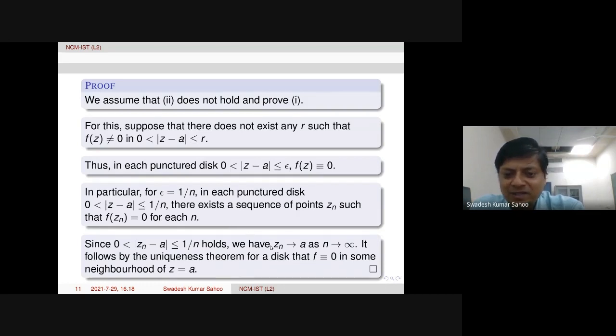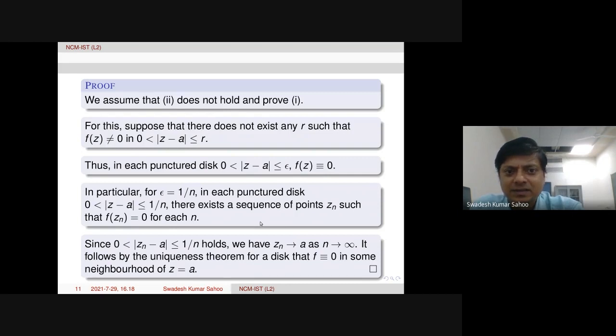We had a sequence of points converging to the center, and if f of Zn is 0 for each n in that neighborhood, then f will be identically equal to 0 in that neighborhood. So we are getting some neighborhood of A where f is identically equal to 0. Therefore the theorem is proved, because we assumed the second part does not hold, and then we proved the first part. Therefore, either one will hold.